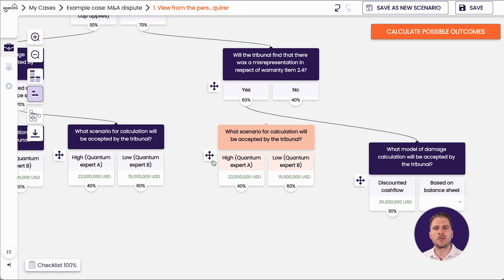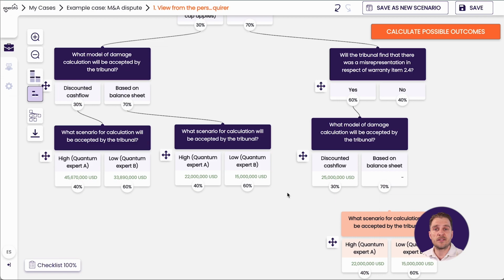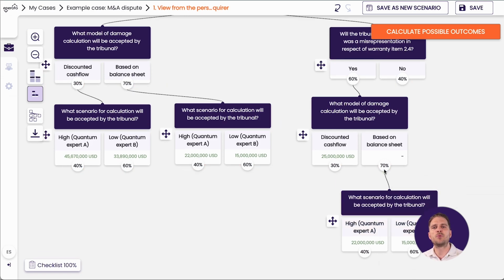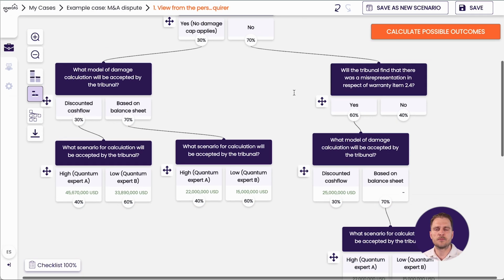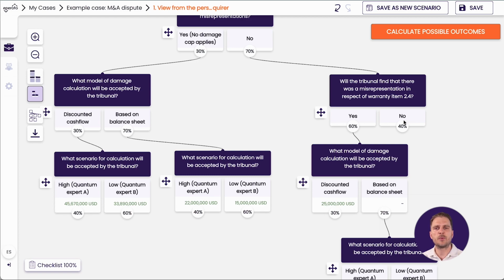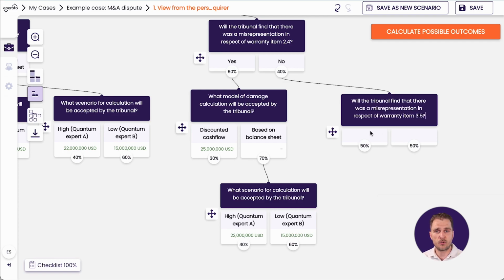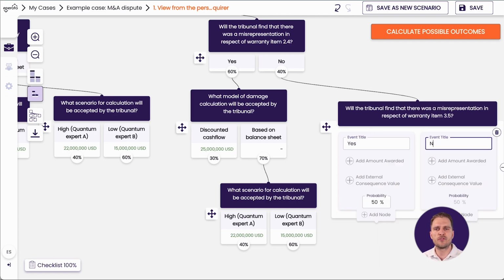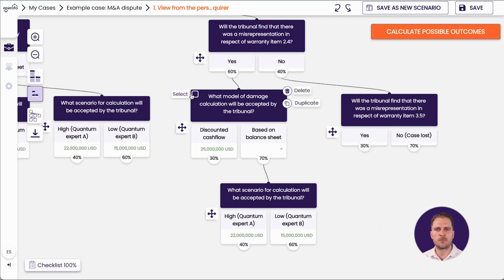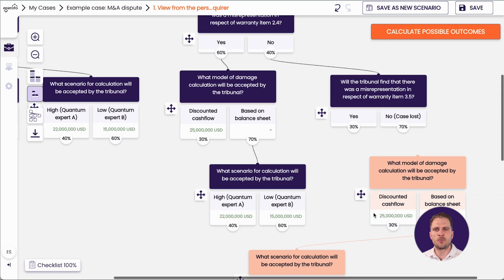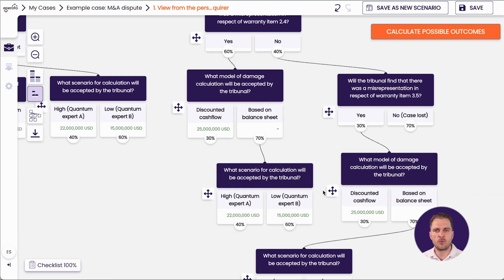So if the tribunal would accept the model around the discounted cash flow, that would be capped at 25 million. Finally, we ask, if we cannot prove misrepresentation in this item, perhaps a breach of another warranty item can lead to the same result. Having already lost the first two, we know that the chances would be lower here, so we give it a 30-70%. The damages modeling would, however, be the same as before.